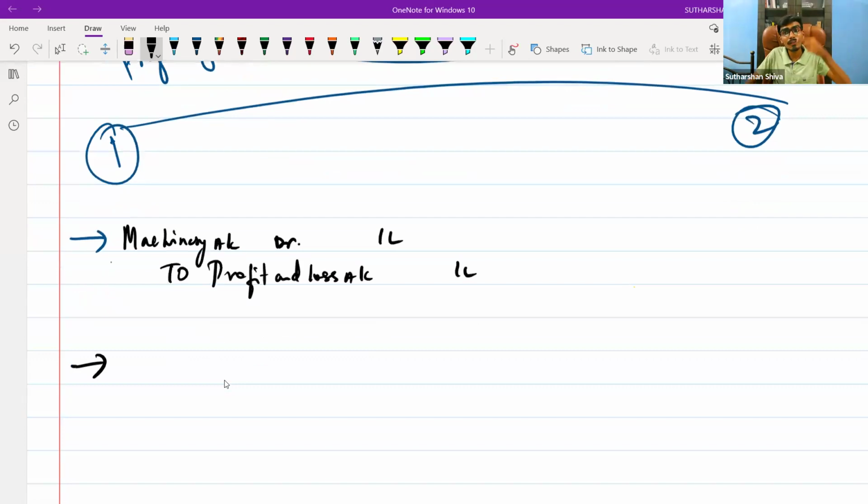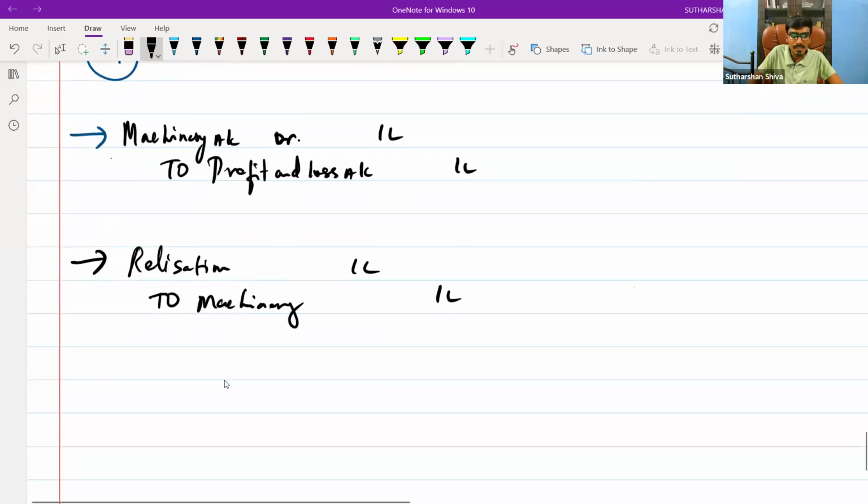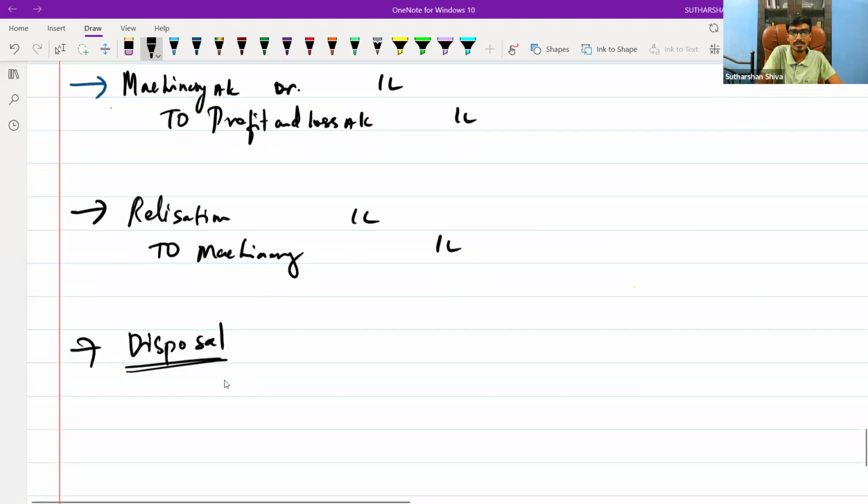Now the dismantling of the balance sheet concept comes. What is the journal entry you will pass? Realization to machinery, 1 lakh. Now what's the third step? Disposal. What is the entry for disposal you will pass?